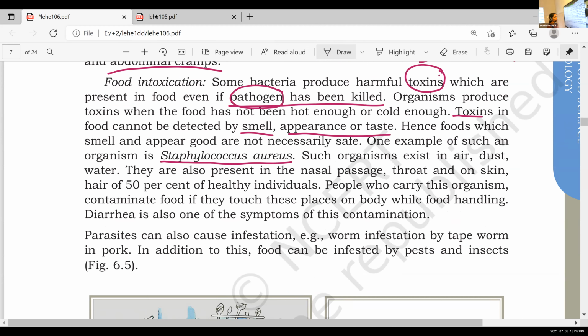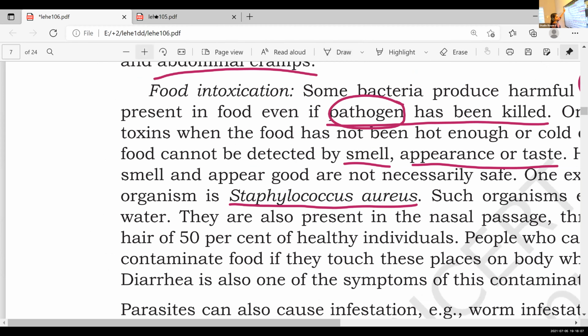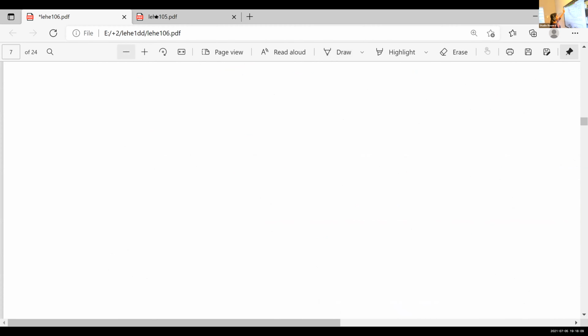Salmonella is an example for food poisoning. Sana, can you read it? Try. Staphylococcus aureus. Reina, try to learn the spelling. It's very important. Feel sleepy, Reina? Or not feeling well?